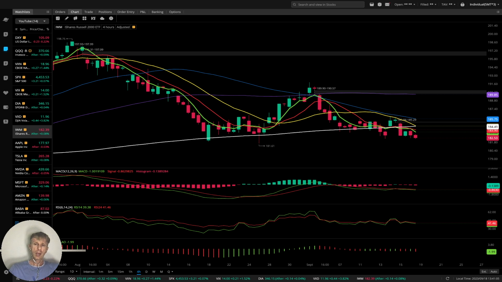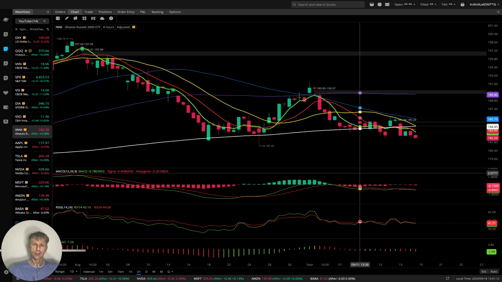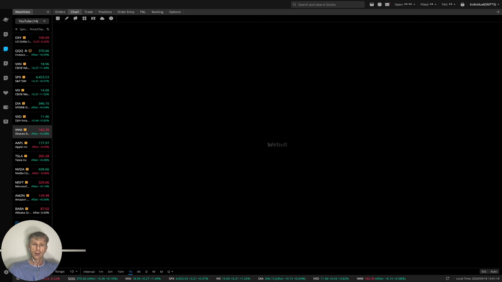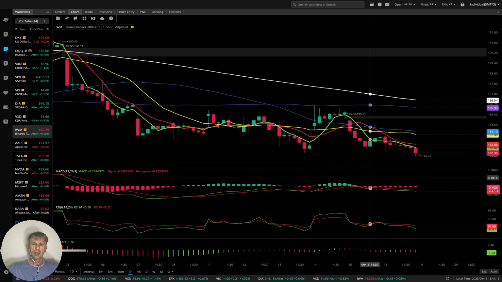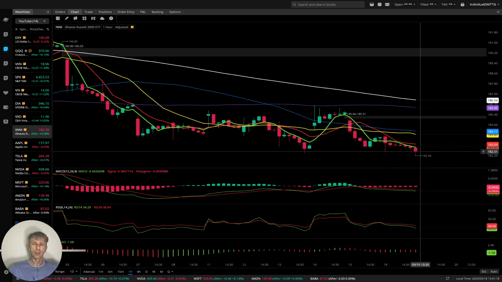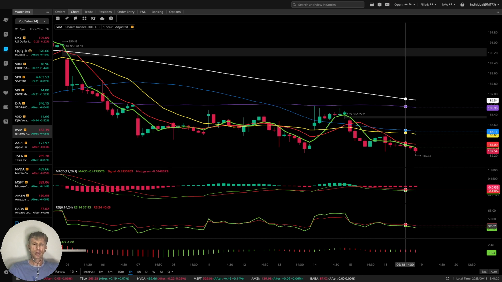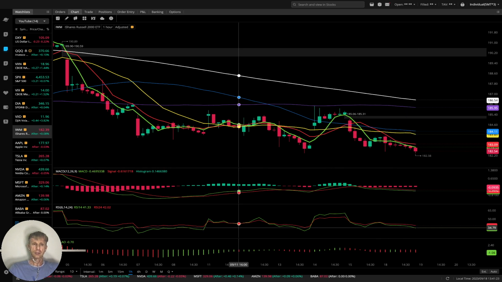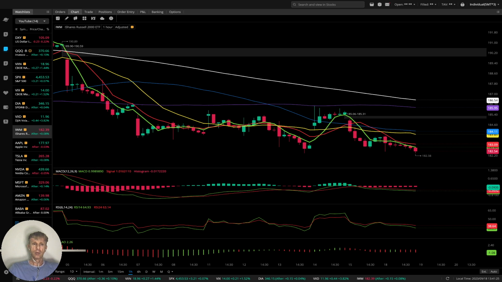4 hours time frame, MA5, 10 and 20 did bearish crossover over 200. It is negative, bearish. 1 hour time frame, last bar below all moving averages, bearish trend on all indicators for IWM.